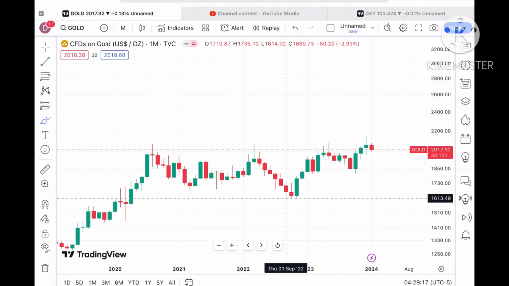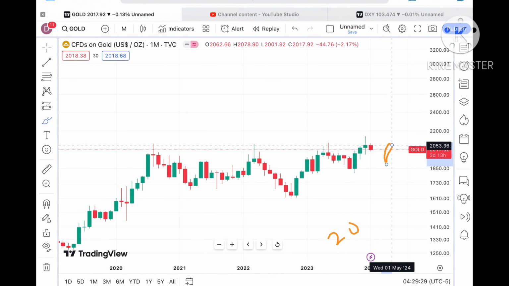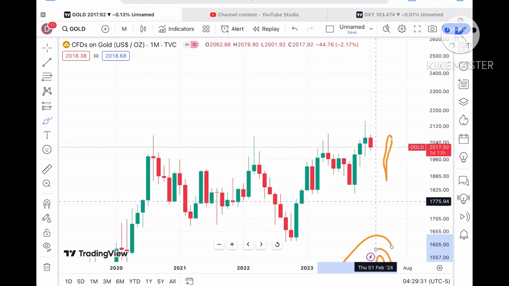Now let's go to the gold chart. Let's see. Suppose the price sustains this level, and chances are high that if the price keeps sustaining this particular level, it can go towards its next resistance of $2049.